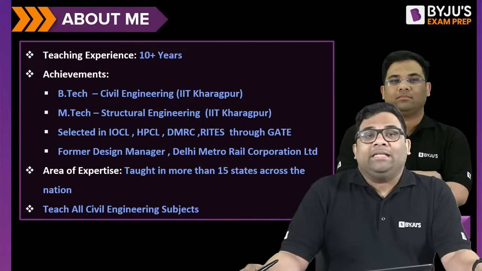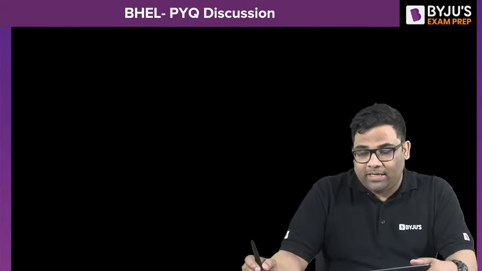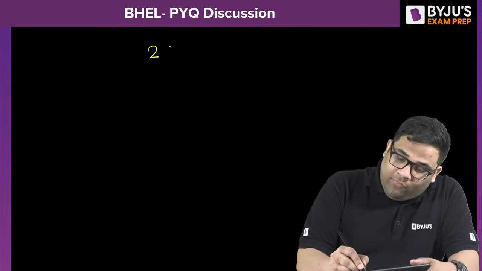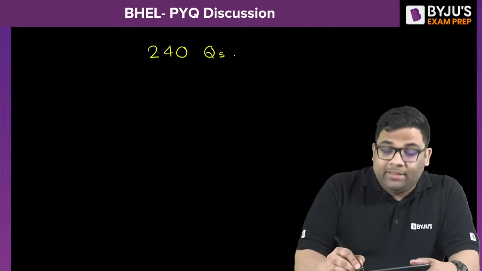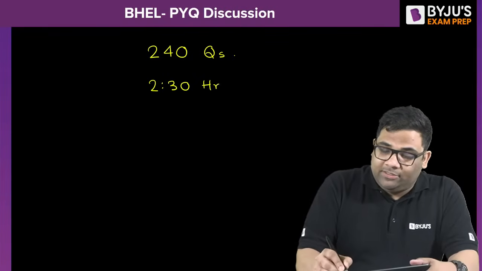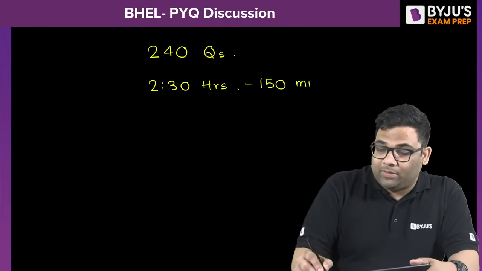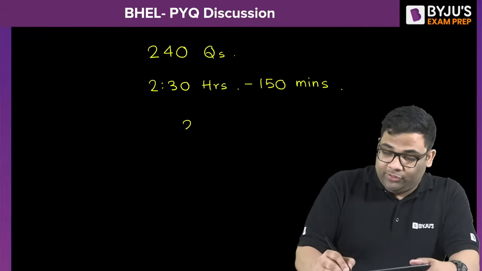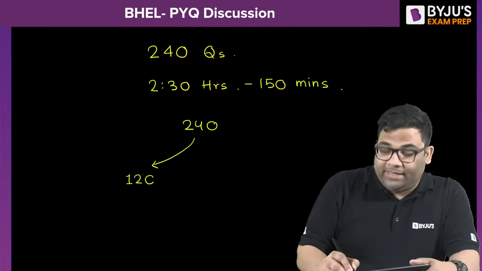So before starting the questions, let us discuss a little bit about the pattern of the examination. In the BHEL examination, there will be a total of 240 questions, and the time duration is 2 hours 30 minutes, so 150 minutes. Out of these 240 questions, 120 will be from your technical subject.